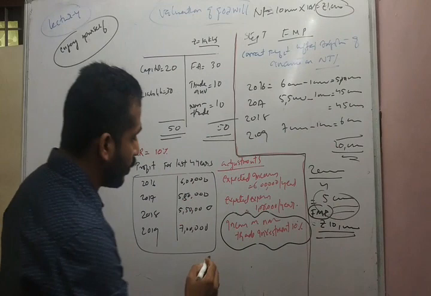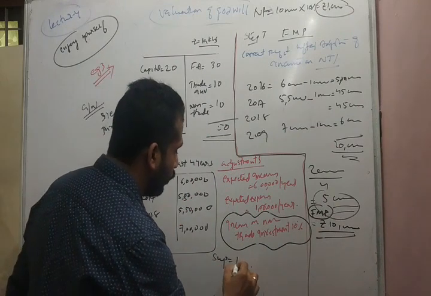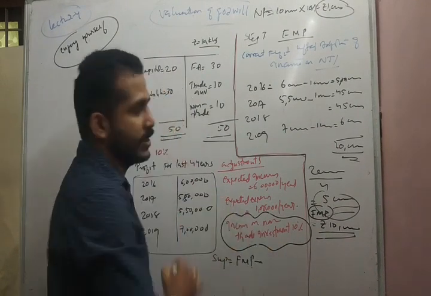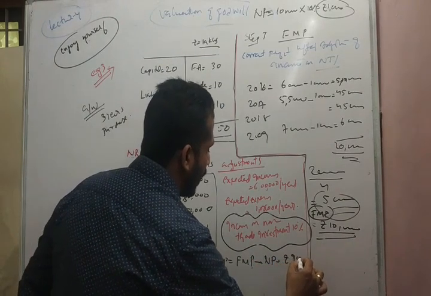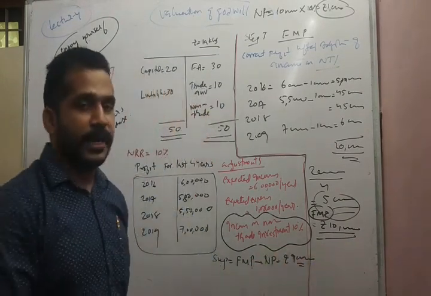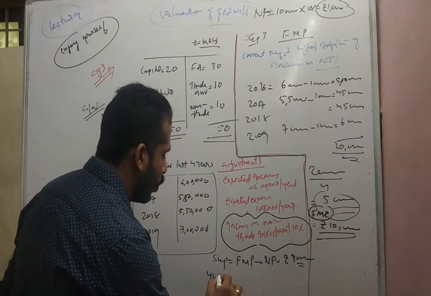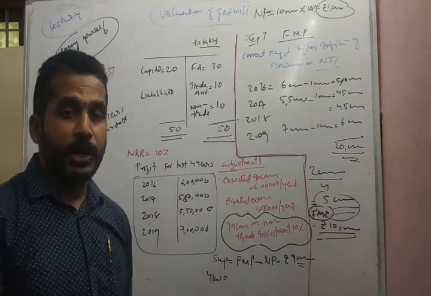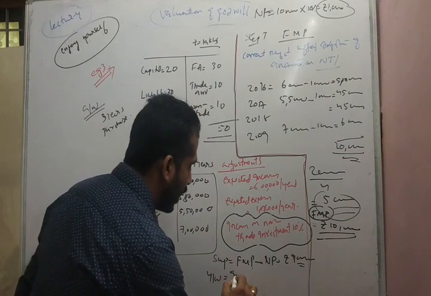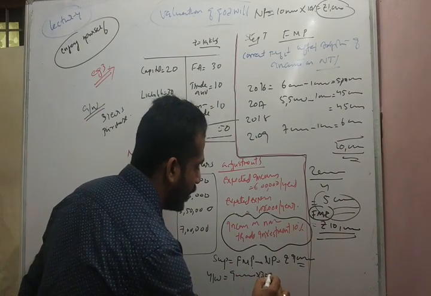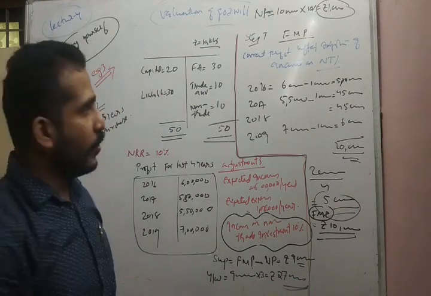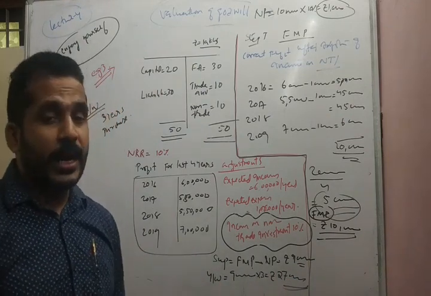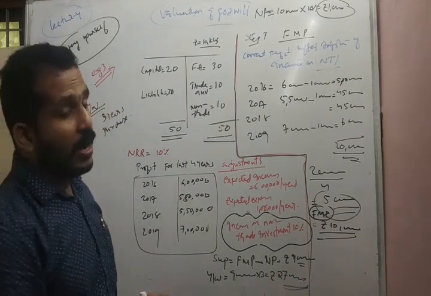So what is the super profit? Super profit is equal to future maintainable profit minus normal profit, that is 10 lakh minus 1 lakh, 9 lakh. So goodwill is equal to super profit into number of years purchase. So 9 lakhs into 3, we will get rupees 27 lakhs as goodwill. Okay, so please note, while calculating super profit,